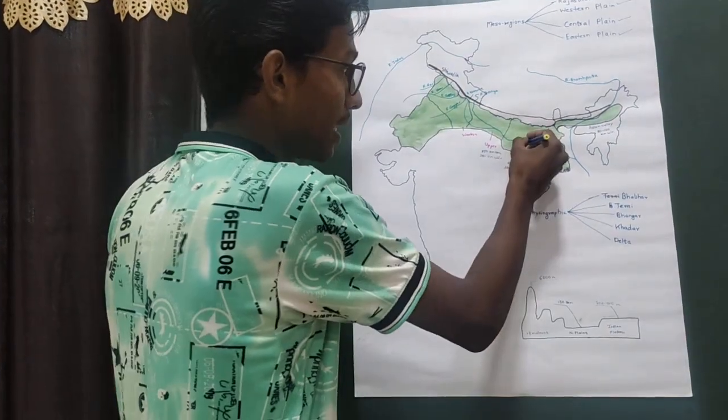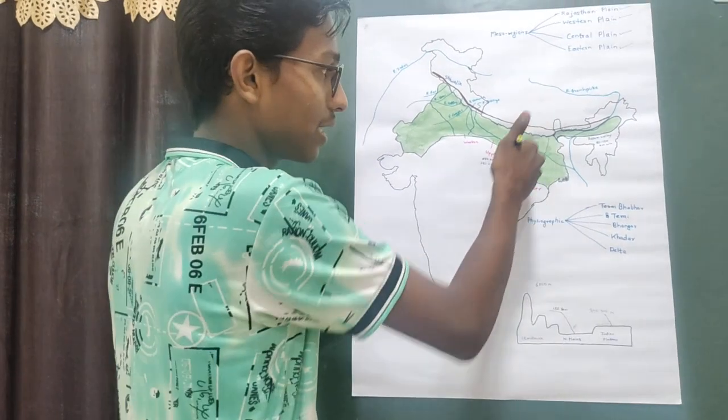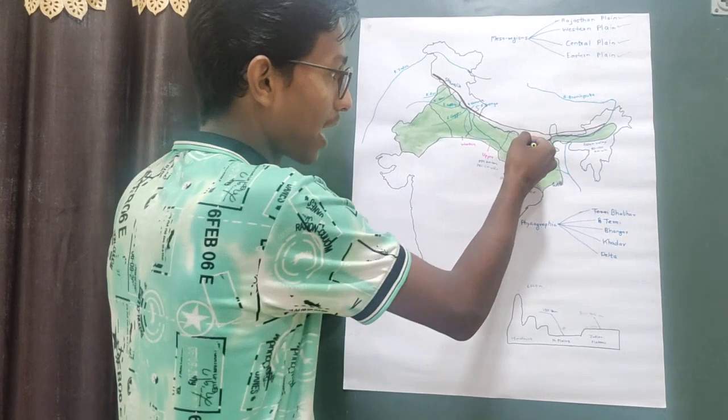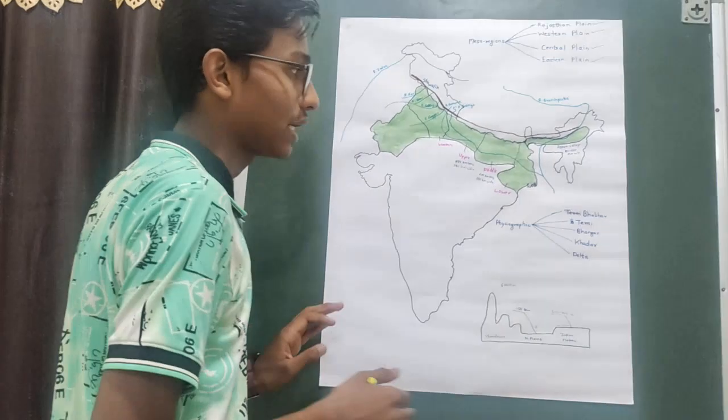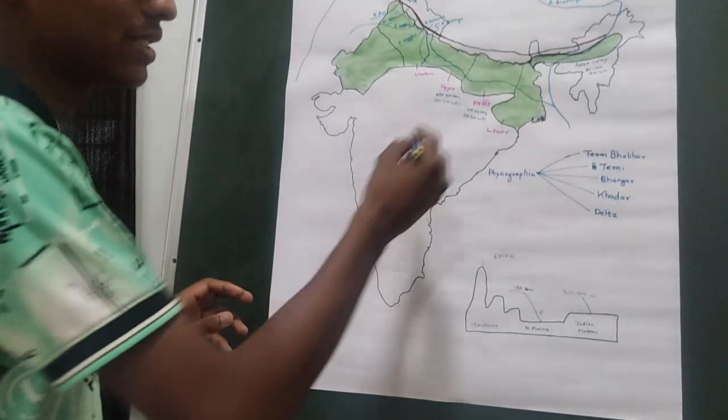And this Terai region is deep because of the flood of the river. The Khadar region has the fresh alluvium soil, but the Bhangar are pushed away, and that's why they are older and harder. Now, let us study the fifth physiographic division, that is the delta region.